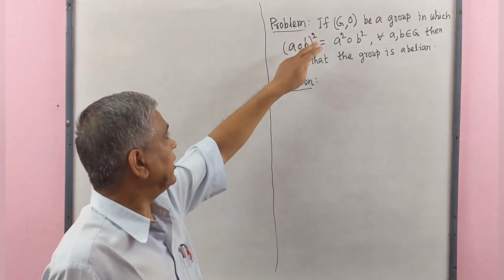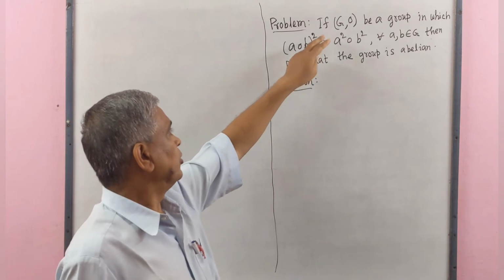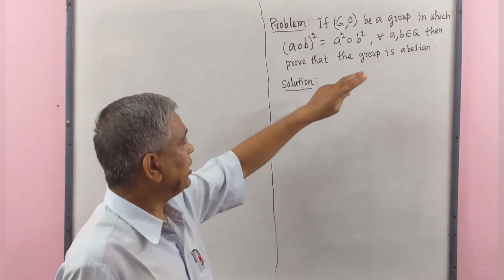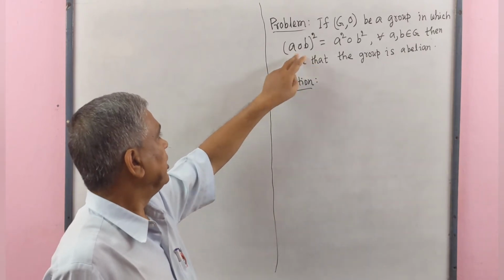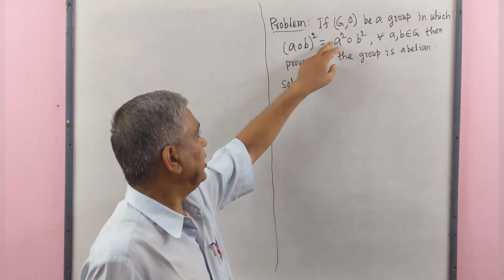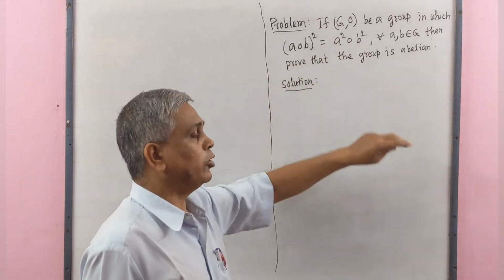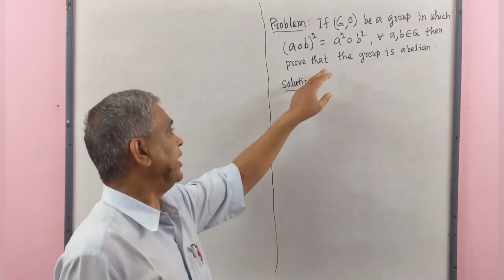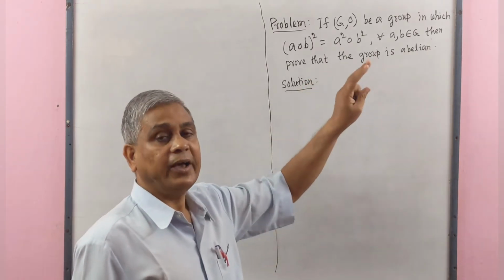Now we solve the next problem. The problem is: if G with the given binary operation is a group in which (a operation b) whole square equals a square operation b square for all a, b belongs to G, then prove that the group is abelian.